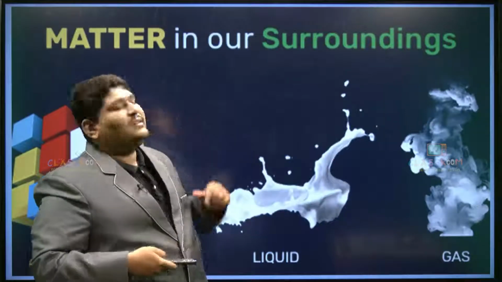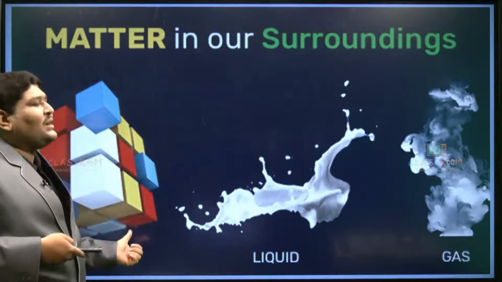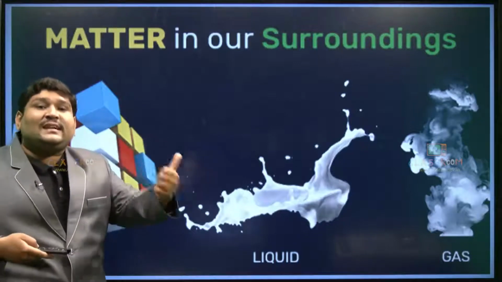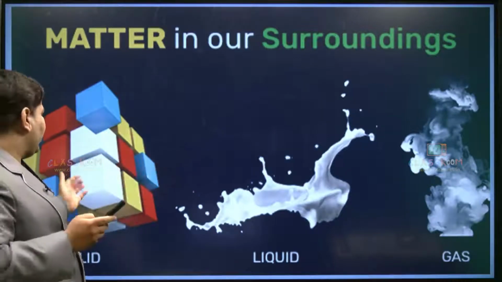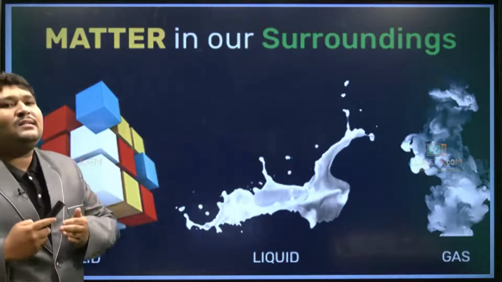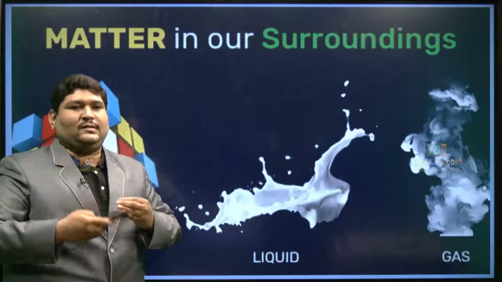Generally these kinds of things we classify as matter in three forms: solid, liquid and gas. Today is an introduction where you can see matter in our surroundings. Here I have taken the three forms of matter which we are physically classifying: solid, liquid and gas. These are the three basic forms of matter which we are going to come across.